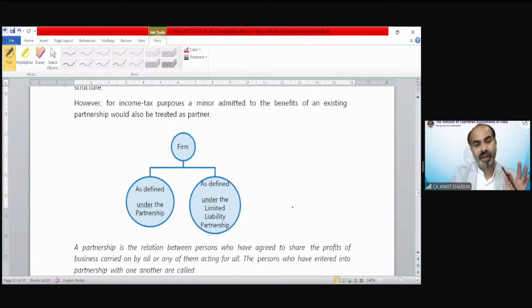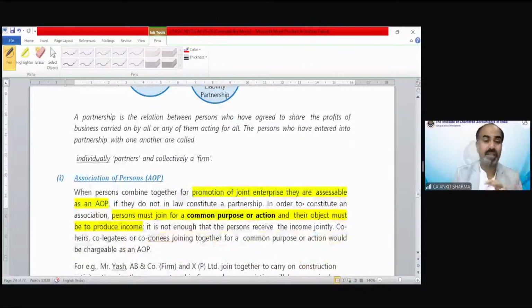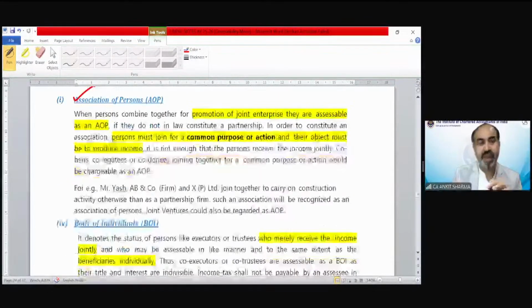Moving on to the other definitions, like association of person. Now this is interesting. Association of person and body of individual seem related to each other, or they look very similar to each other. But there is quite a huge difference also. Let me explain you with the help of an example.